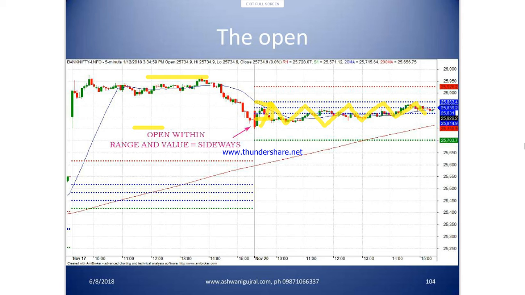The best opportunity is when the open breaks previous day high low or S1 R1 and gives you a trend. On such a day, trading the Bank Nifty or any index is not very useful.